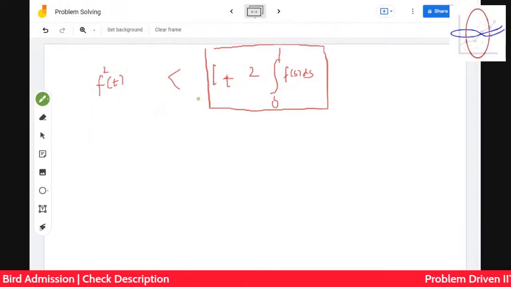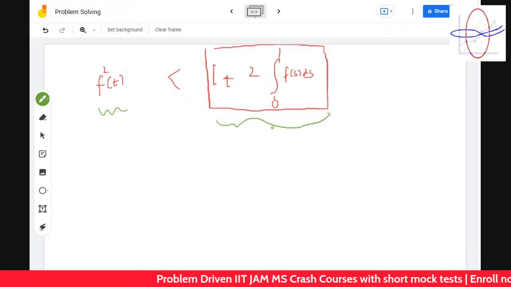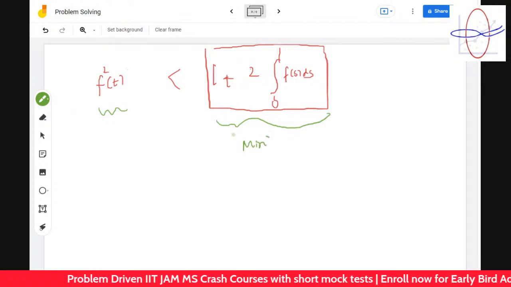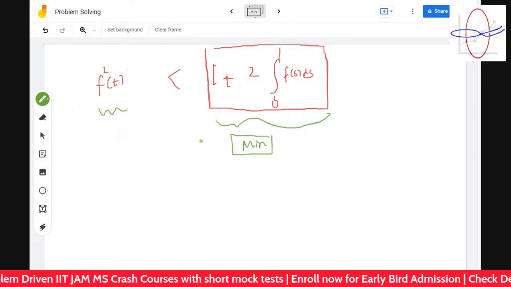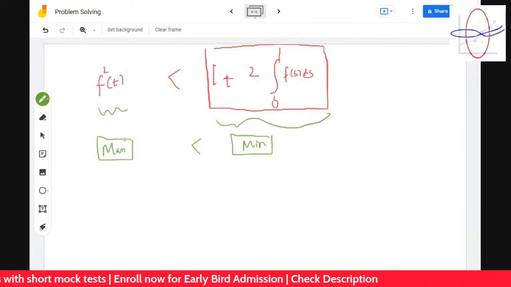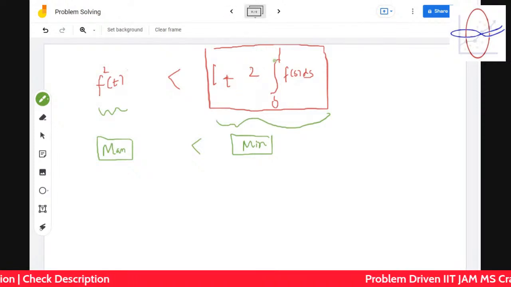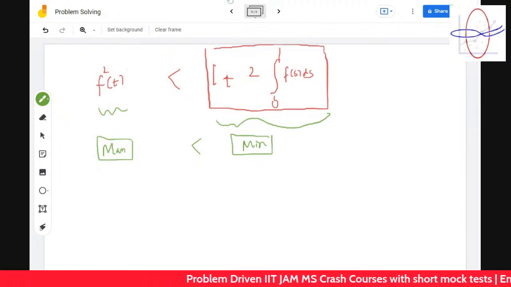So from the given condition, we have two quantities, this and this. So we have to show that the minimum possible value of this is always greater than the maximum possible value of this. Otherwise you cannot find this. So its minimum possible value must be greater than the maximum possible value. Otherwise it will not happen, right?